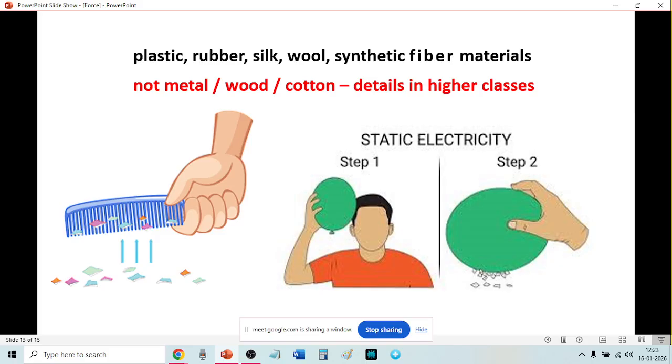So these are the things: plastic, rubber, silk, wool, synthetic fiber like nylon and other things. Whenever you rub, they will attract small pieces of paper, but it should not be metal, it should not be wood, it should not be cotton.